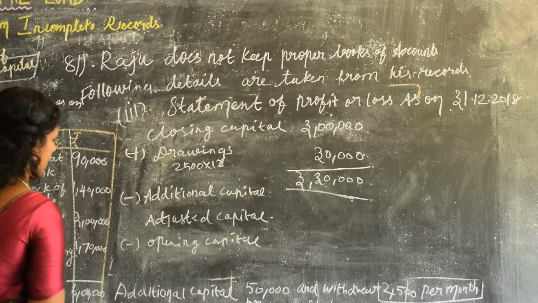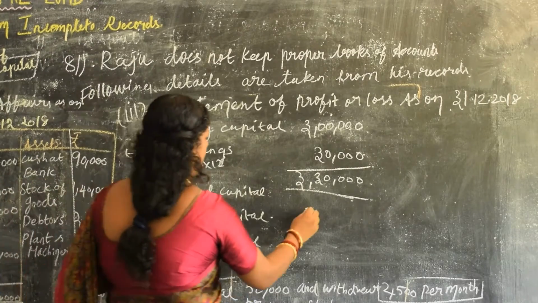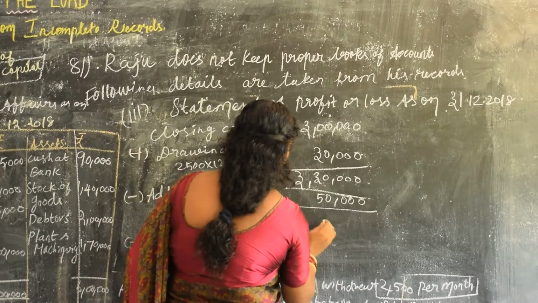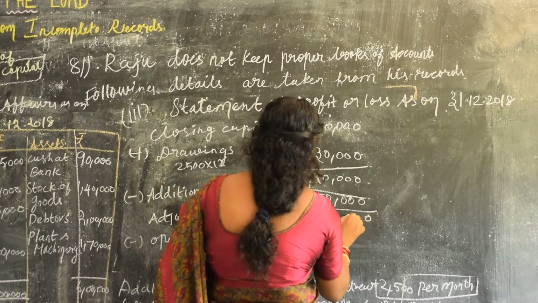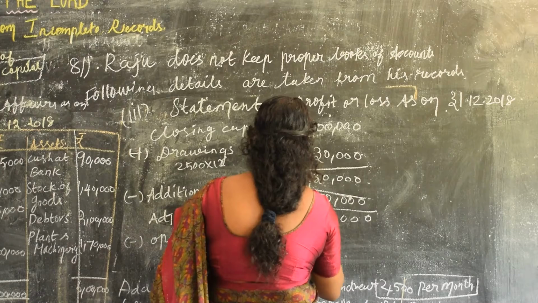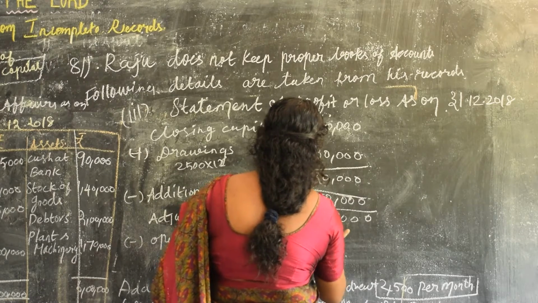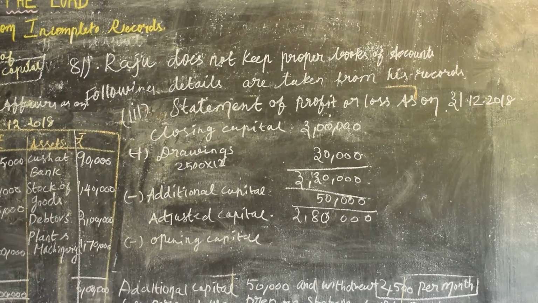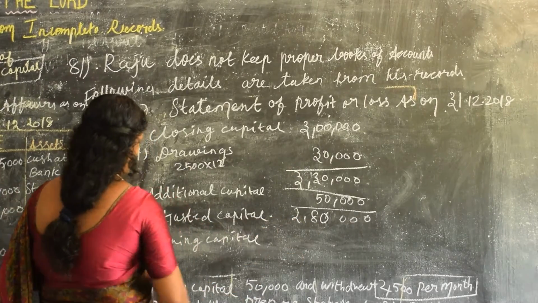Then additional capital. How much additional capital? 50,000. Minus, that gives 2,80,000. That gives the adjusted capital.